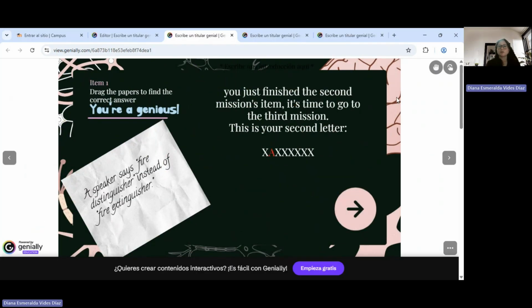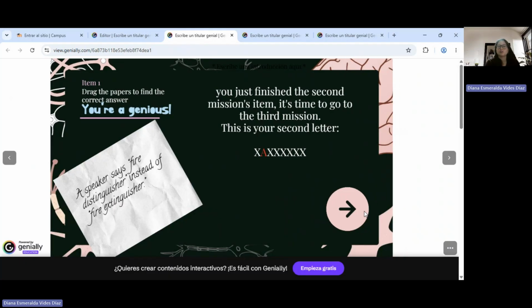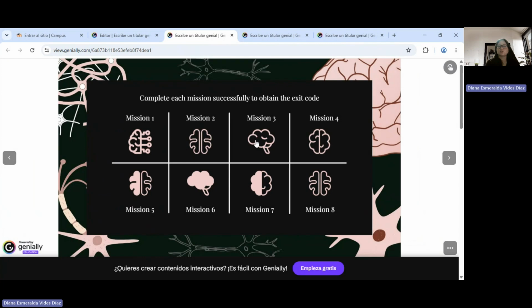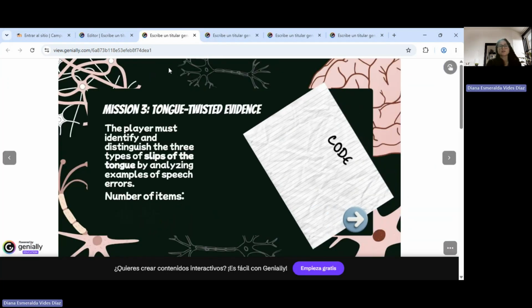All right, so we just finished the second mission item, and we just got our second letter, letter A, and let's go to the next page. And we just unlocked mission 3. Let's go. All right, so mission number 3 is tongue-twisted evidence. The player must identify and distinguish the 3 types of slip of the tongue by analyzing examples of speech errors. It has 2 items, and let's go.